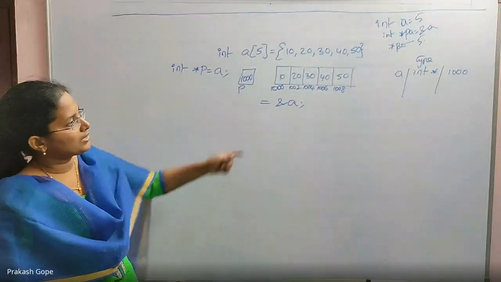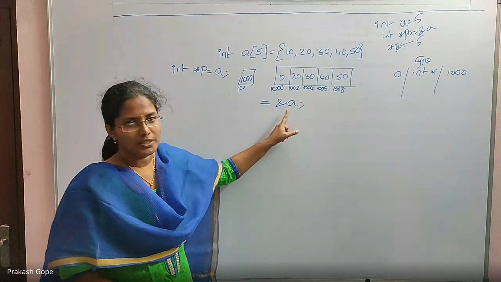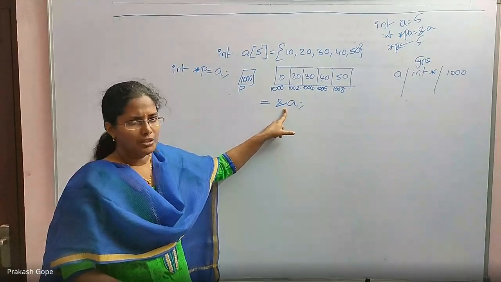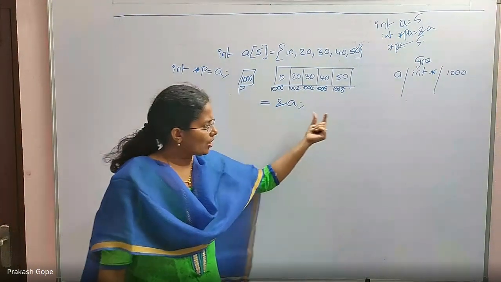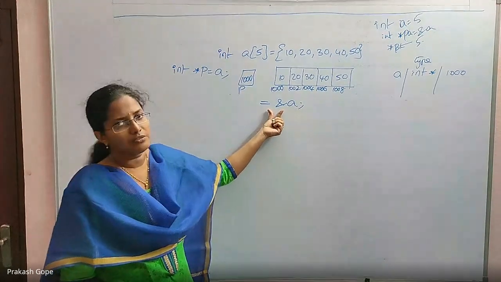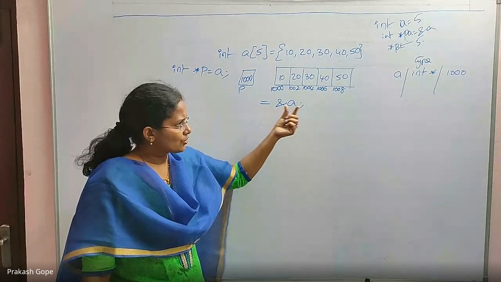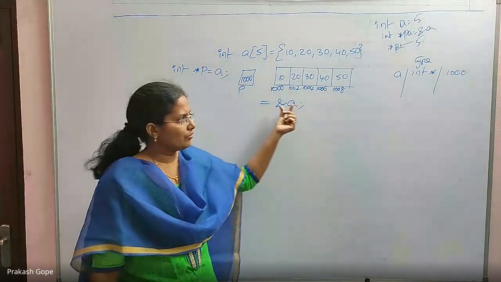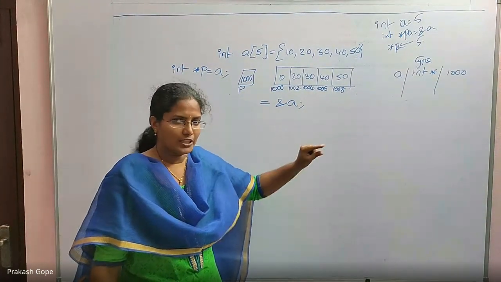Now tell me, what is the type of ampersand A? Immediate question: A is not a memory location. You said it's a constant. How can it have an address? Yes, it's not a memory location, so there is no address straight away.